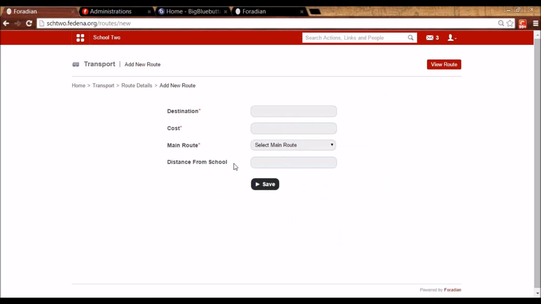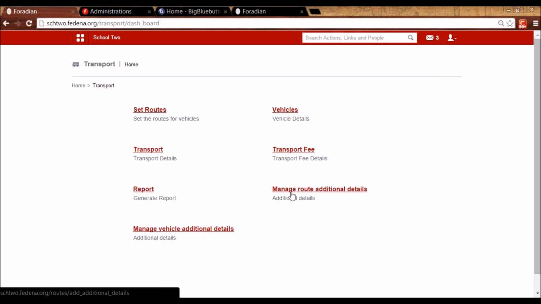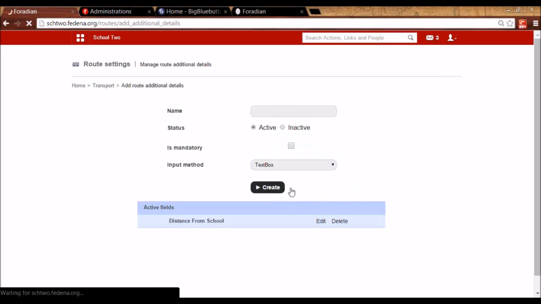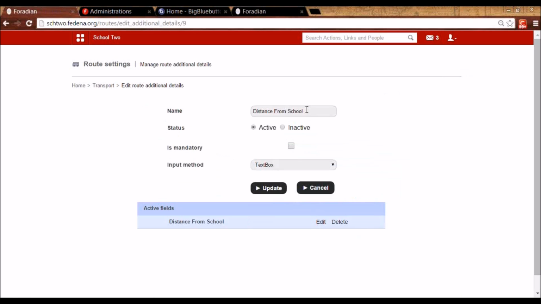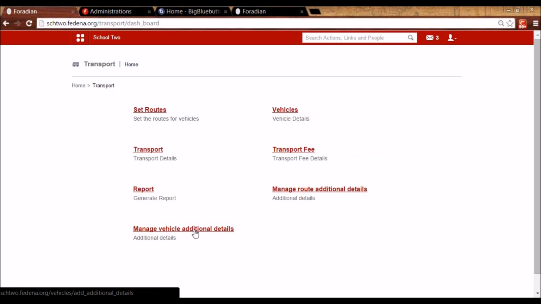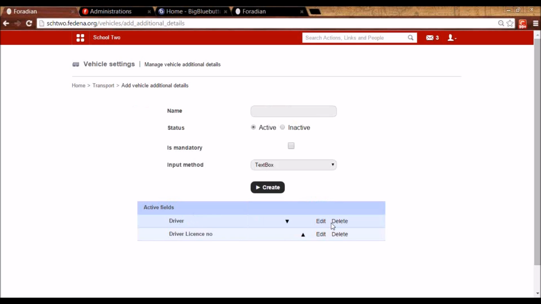Like we were able to do for hostel, employee and student, we can even do that for transport by going to manage route additional details. So I've created this field called distance from school, so it is appearing when I'm adding a route. Similarly, manage vehicle additional details. We'll see this. I've created this field called driver. So I want to take the driver details as well while I'm creating a vehicle.